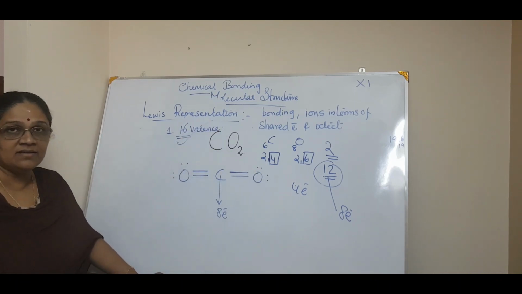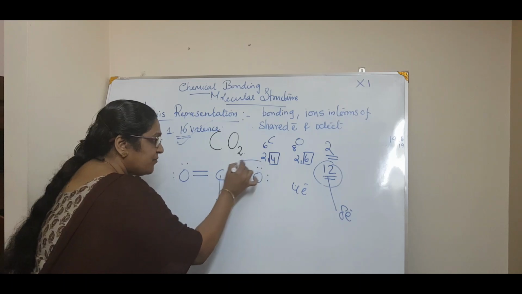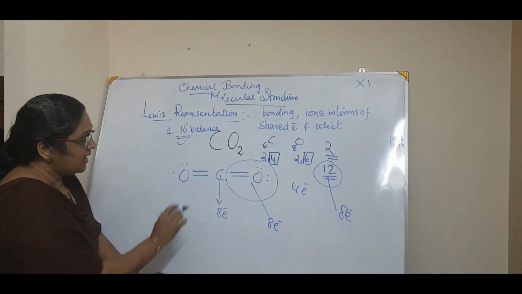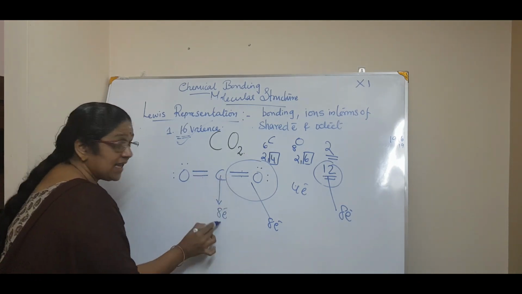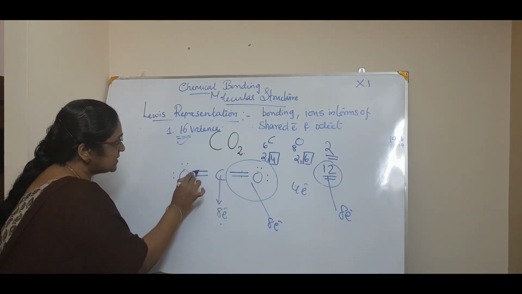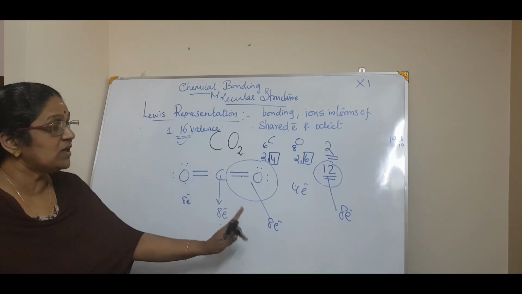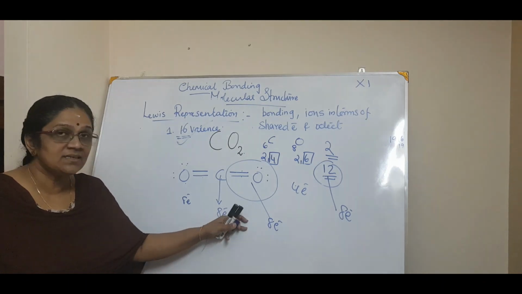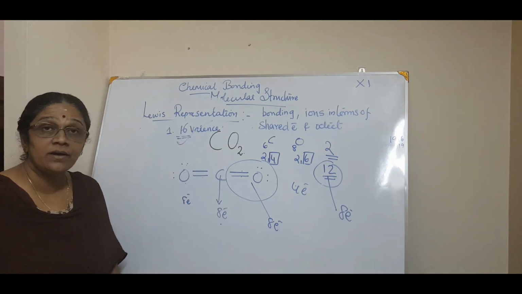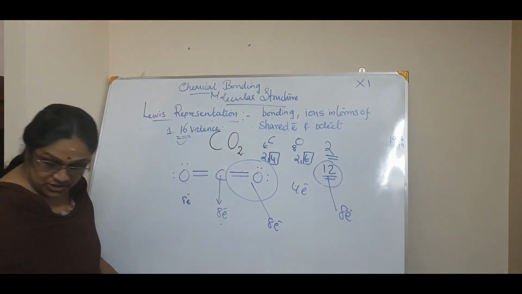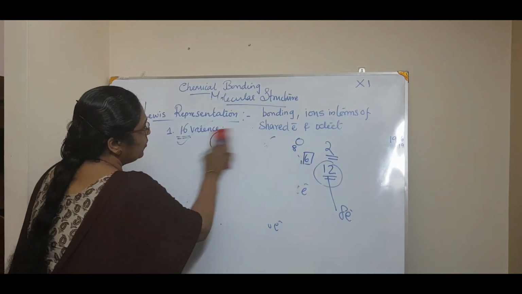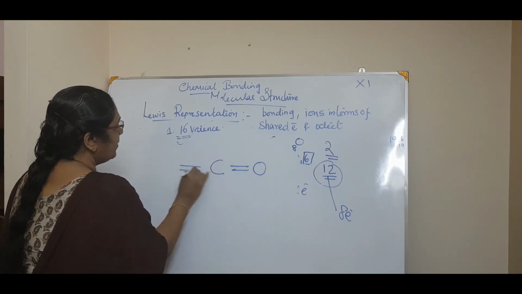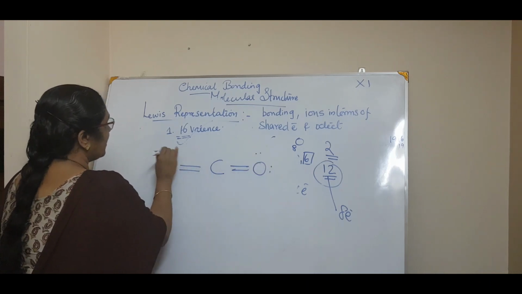Correct. And you see, for each one, for oxygen, 2, 4, 6 and 8. For carbon, 2, 4, 6 and 8. For oxygen, 2, 4, 6 and 8. See, the octet rule is satisfied. Multiple bonds are there. So this is the Lewis structure for carbon dioxide. How will you write the Lewis structure for carbon dioxide? C, double bond O, here 2 pair, here 2 pair.